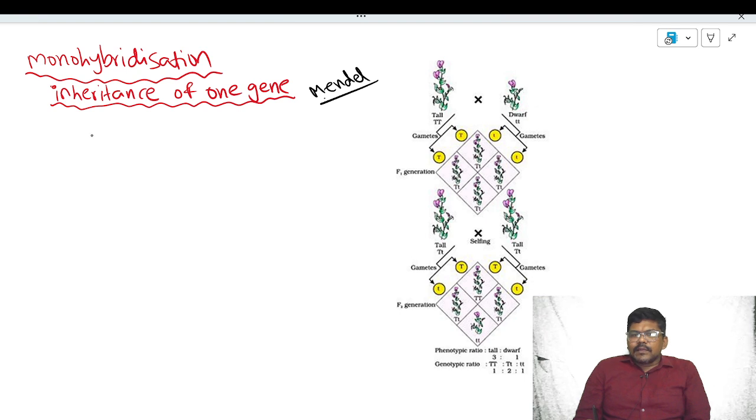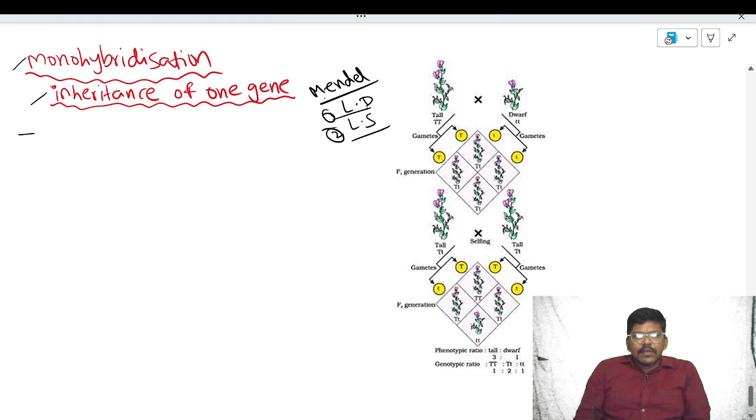He proposed three laws to explain this. The first two laws are the law of dominance and the law of segregation. He explained them by using monohybrid cross, or monohybridization, also called inheritance of one gene.